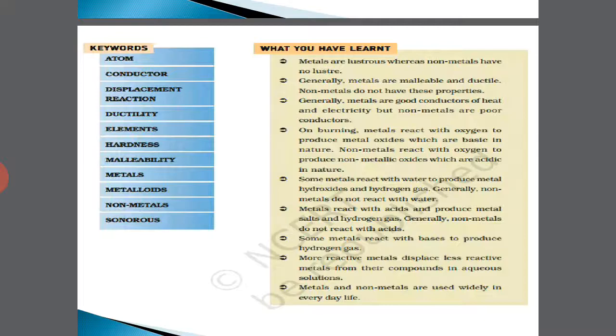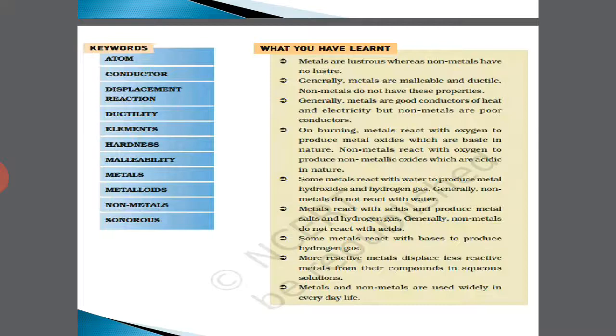Some metals react with water to produce metal hydroxides and hydrogen gas. Generally, non-metals do not react with water. We have already studied the same in the physical properties of water. Metals react with acids and produce metal salts and hydrogen gas; generally, non-metals do not react with acids.